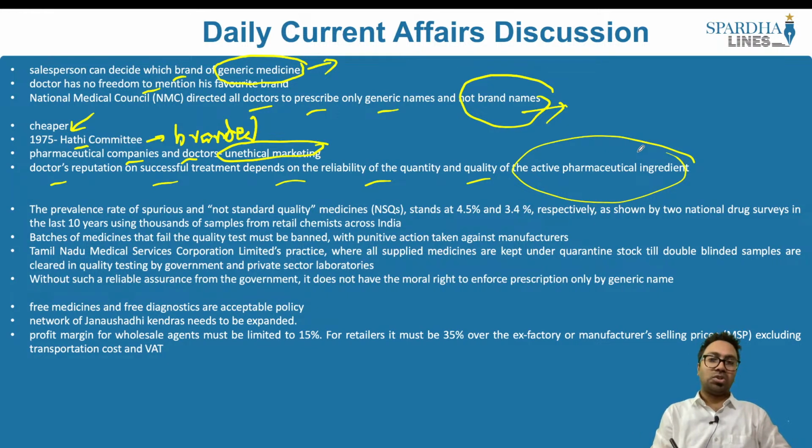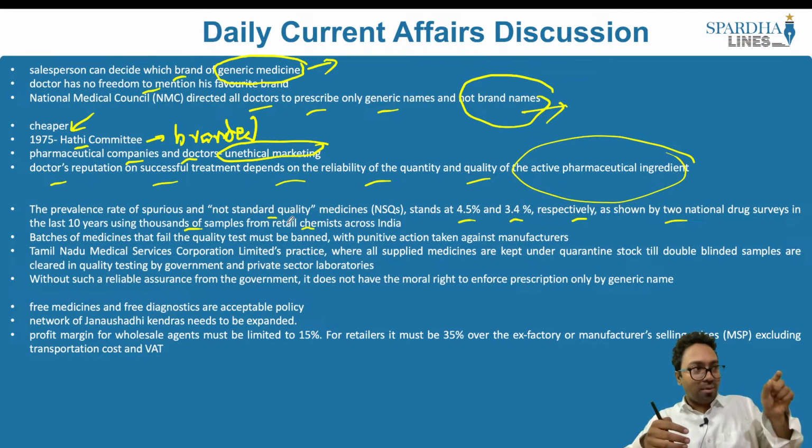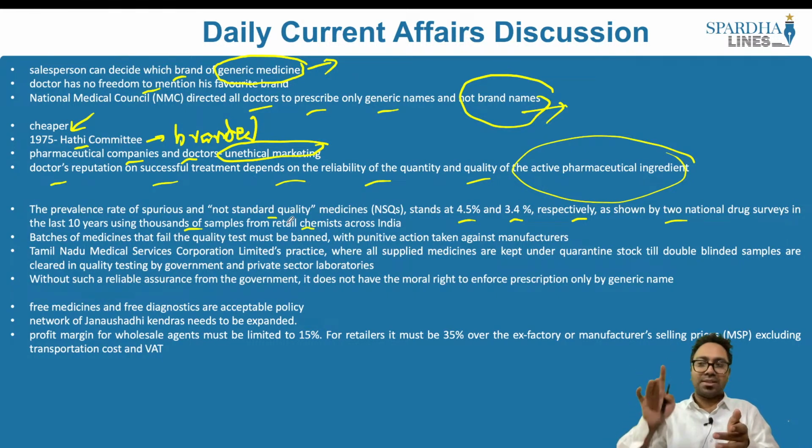Added to it, the author also takes into picture the importance of the quality of the medicine. The prevalence rate of spurious and not standard quality medicines stand at 4.5% and 3.4% respectively, as shown by two national drug surveys in the last 10 years using thousands of samples from retail chemists across India. What do they say? That the quality is not matching the actual intended standards. That is where the author goes on to say that if they are not able to meet the intended standards established by the government, their license should be immediately cancelled, and such manufacturers should be thrown behind bars as well.